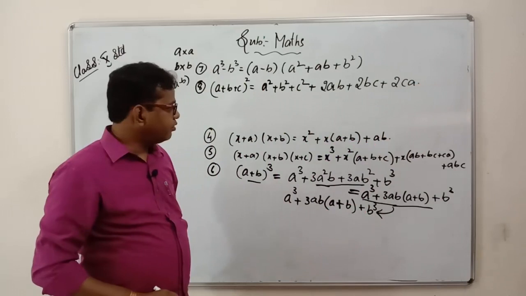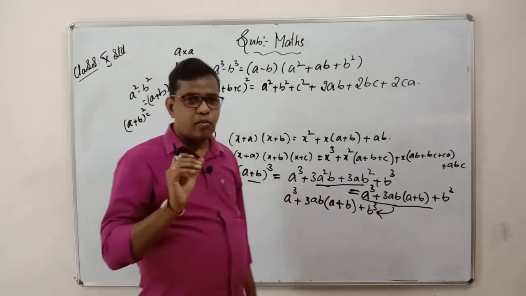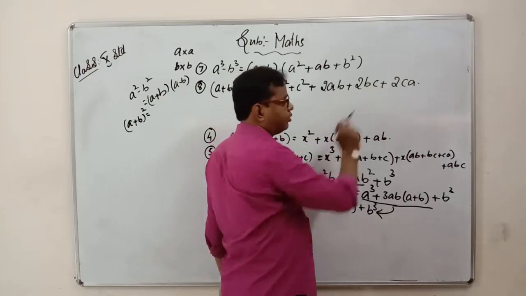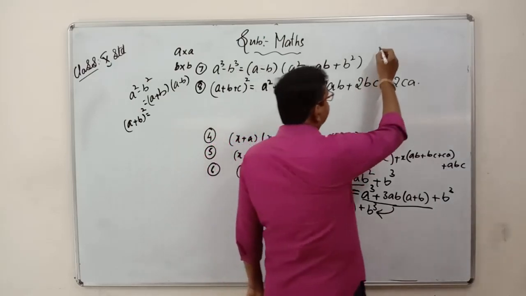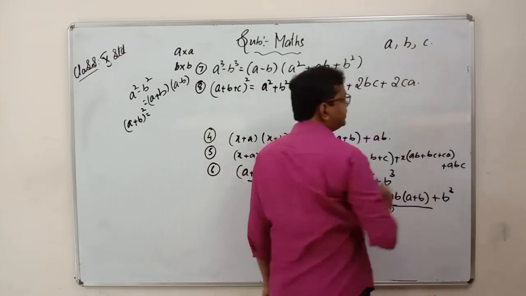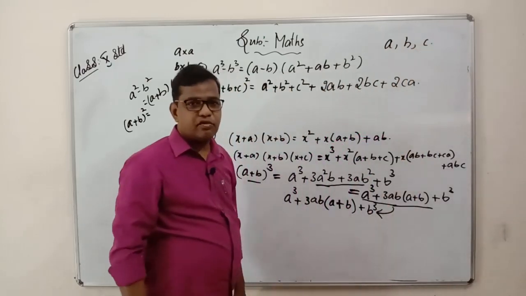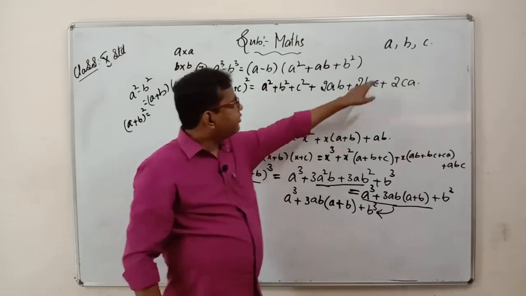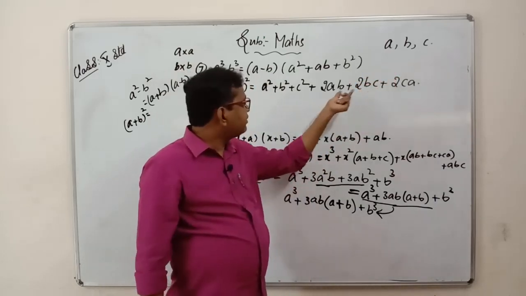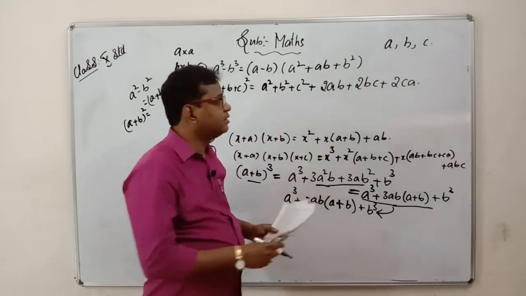So many students will have one doubt: how to remember the ab and bc and ca and the 2? I will give you a small example here. You can take a, b, c. Take the variables: a is 1 variable, b is 1 variable, c is 1 variable. So how to remember ab plus bc plus ca? It is very simple.